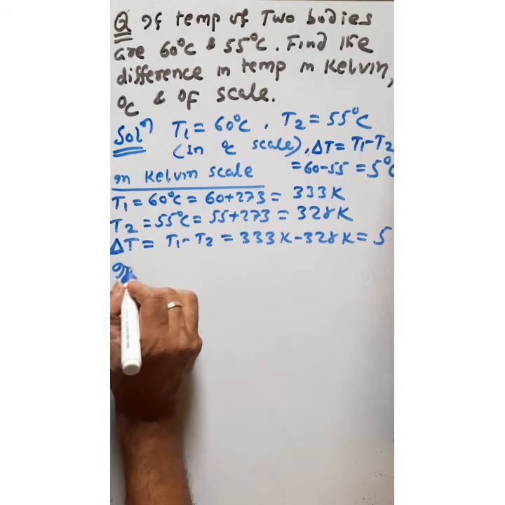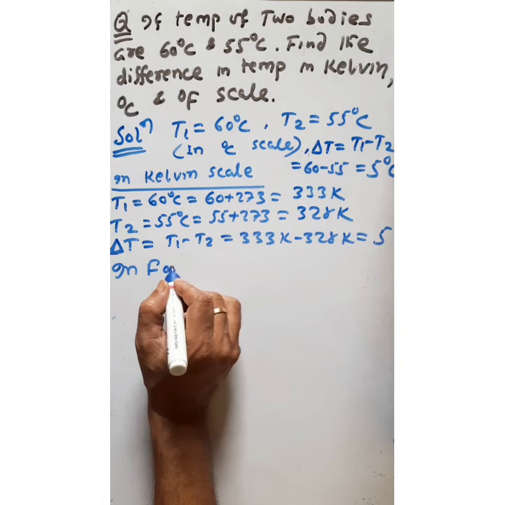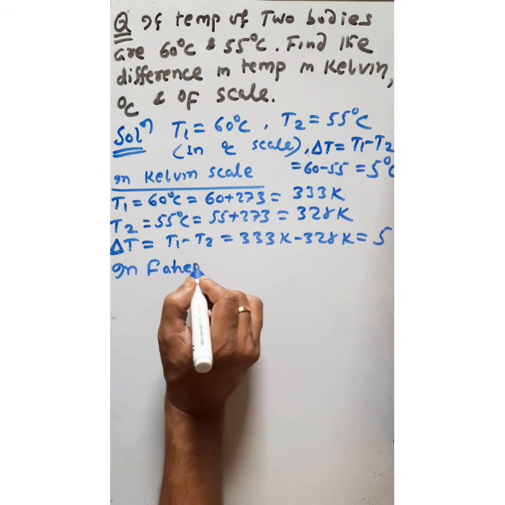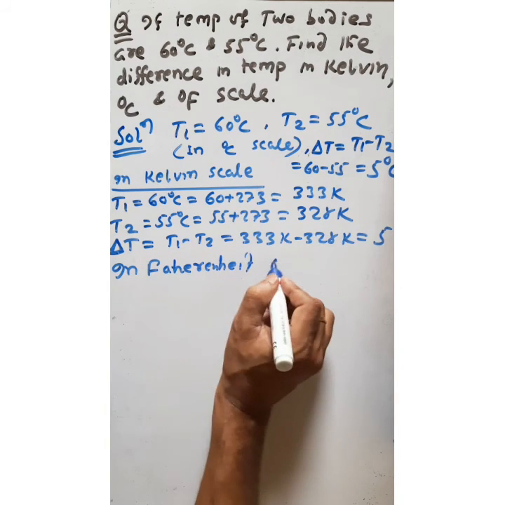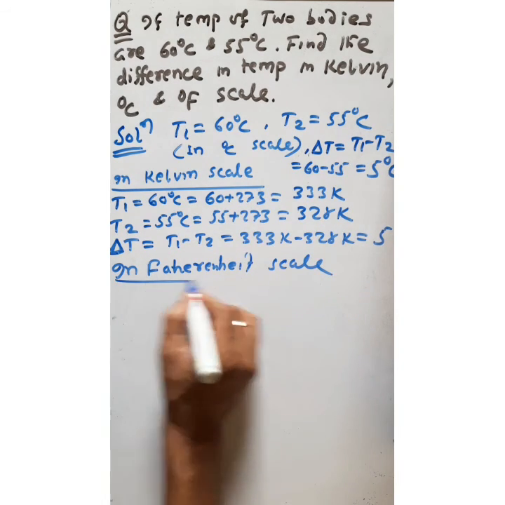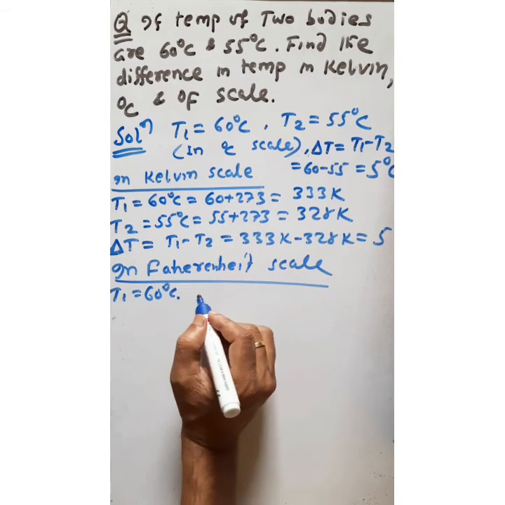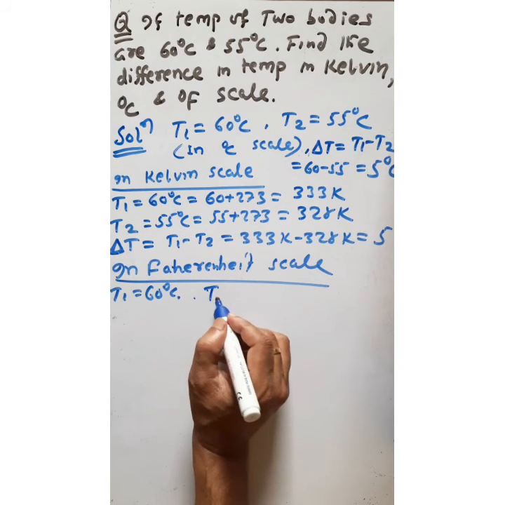Now, in Fahrenheit scale, what is the change in temperature? You see, T1 is given 60 degrees centigrade. Now we will convert into Fahrenheit scale. So what is the temperature in Fahrenheit scale?